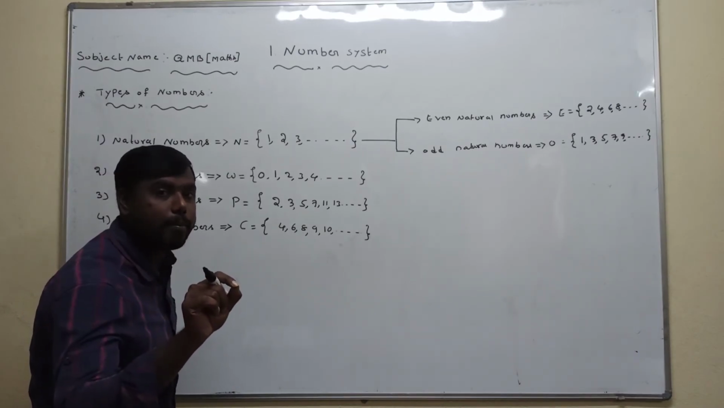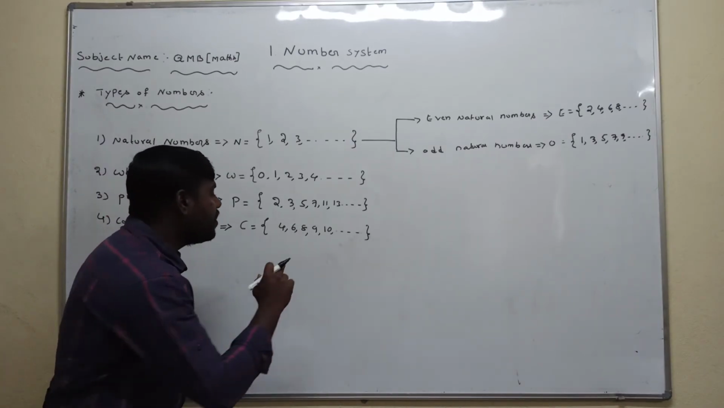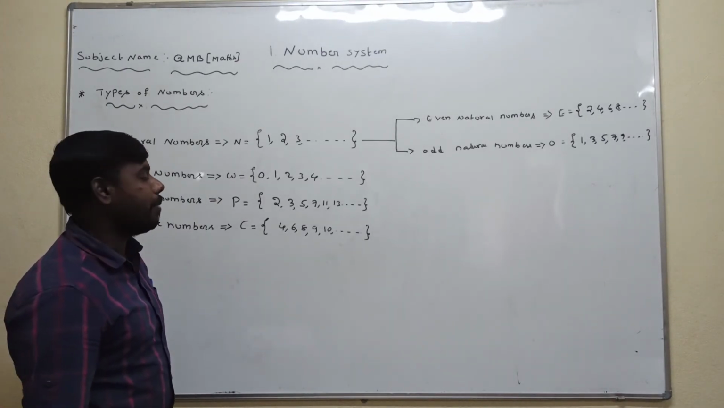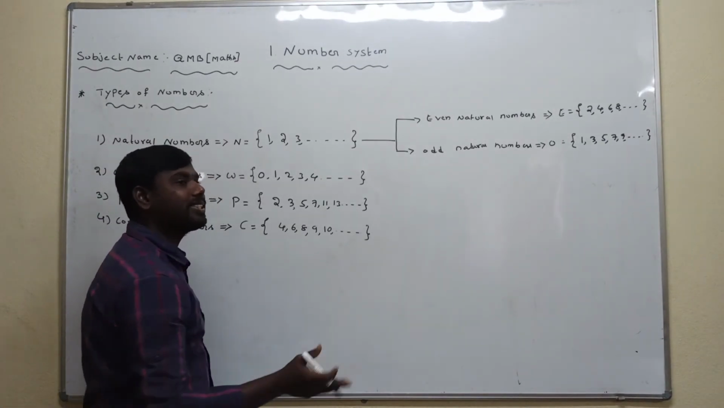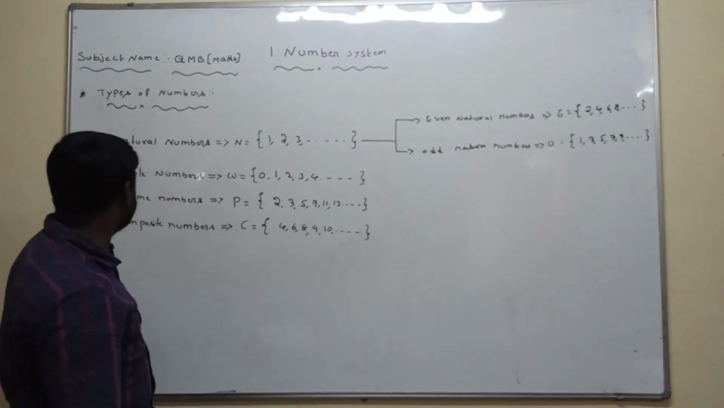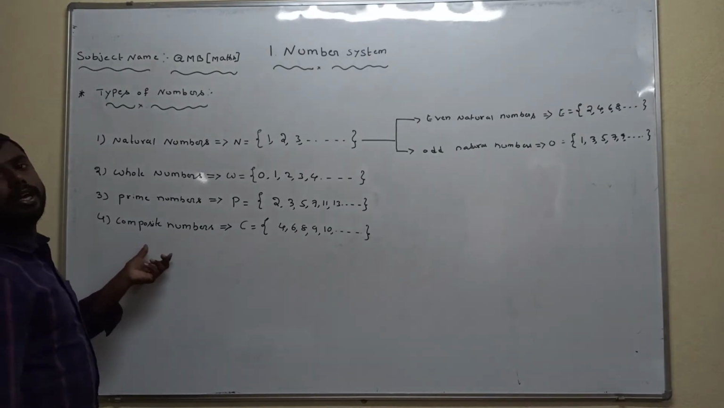Next, what is the definition? A natural number greater than 1 which is not a prime number. So all these numbers greater than 1 that are also not prime numbers are called composite numbers.